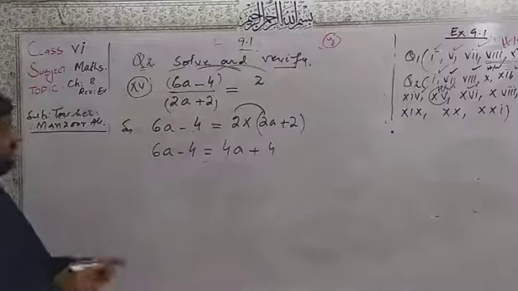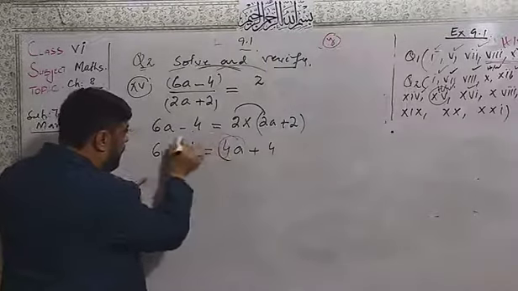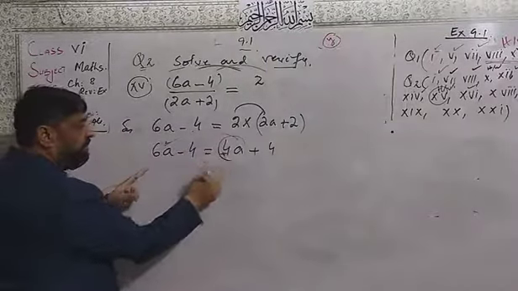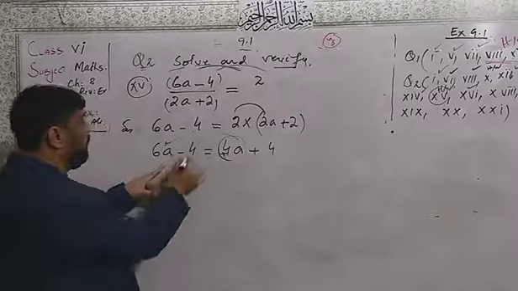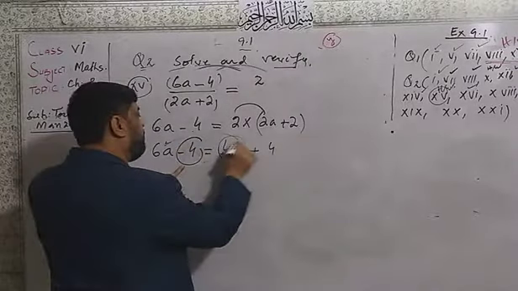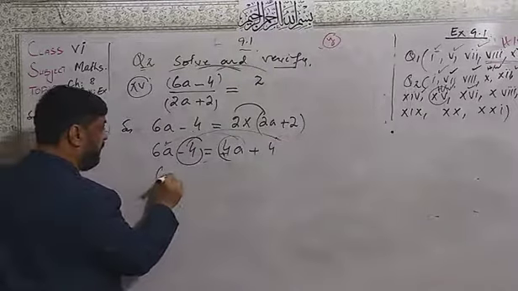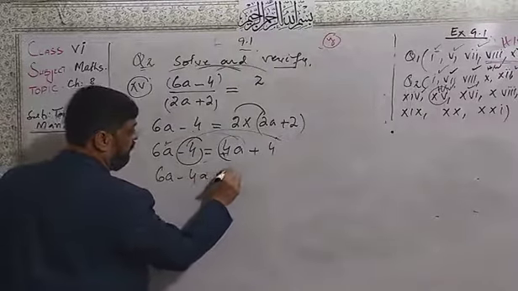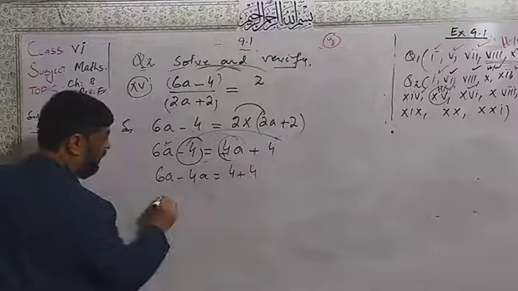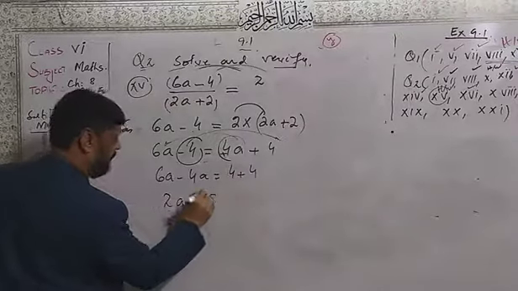Dear students, I will shift this 4 here and from plus it will become minus. Minus 4 I will shift to the other side, and from minus it will become plus. Here 6a minus 4a, and 4 plus 4, so 2a is equal to 8.